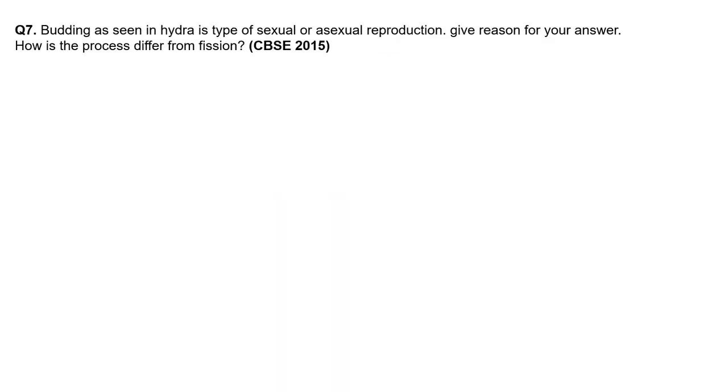Now coming to the seventh question: budding as seen in Hydra is a type of sexual or asexual reproduction. We know that it is asexual reproduction because there are no two partners; there is only one organism giving rise to many progeny. Give a reason for your answer, and how is the process different from fusion?